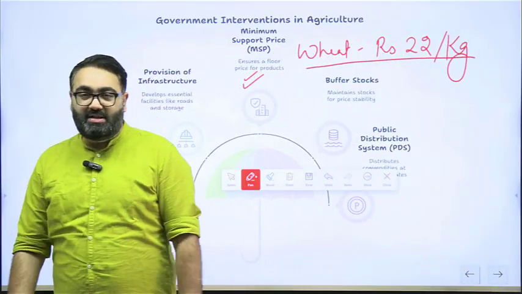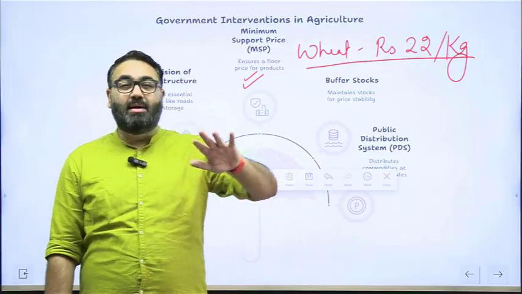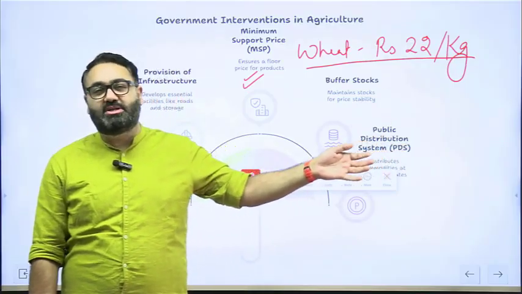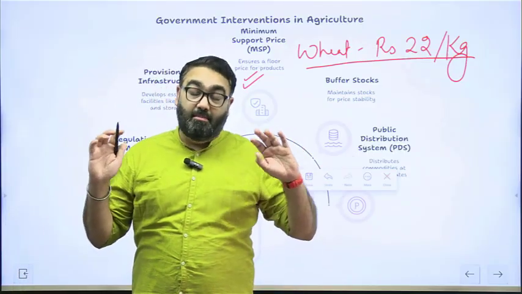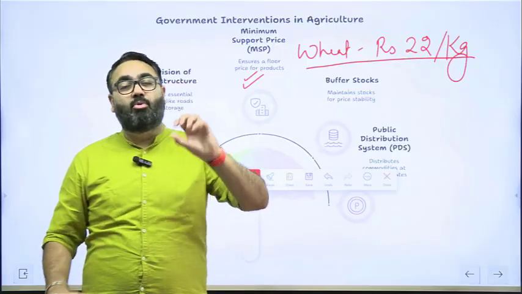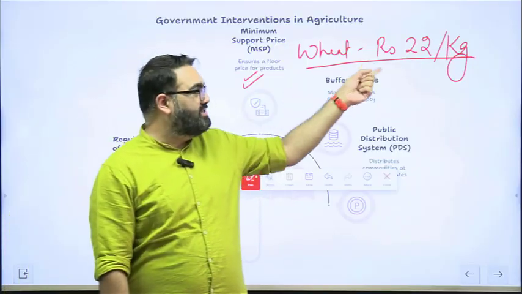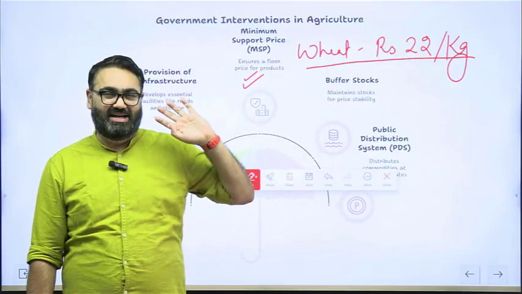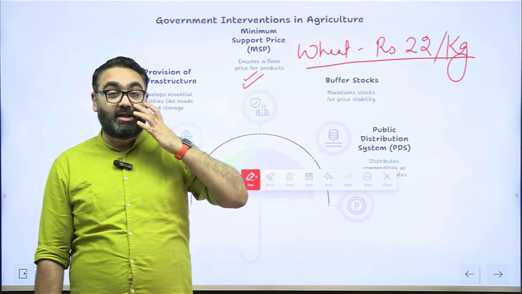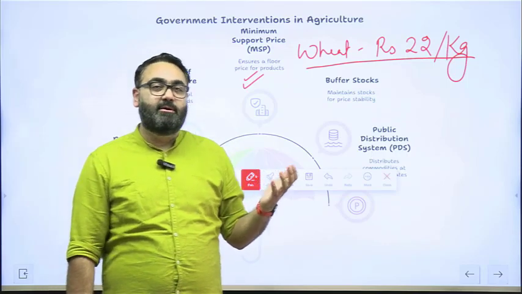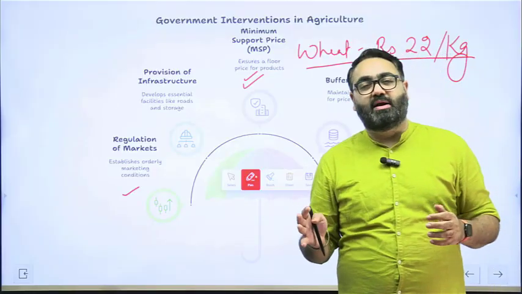So the government tells the farmer, you go and try and sell your wheat in the market. If you get a price higher than 22 rupees per kg, then sell in the market, no issues with that. But if you are not getting more than 22, then don't worry, we are here, you sell it to us and we will pay you 22 rupees per kg at least. This is the minimum support price, so that the government ensures that the farmer earns a certain amount of money.